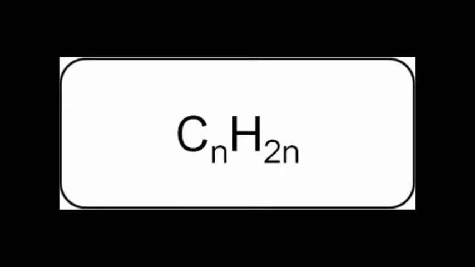Unsaturated hydrocarbons have one or more double or triple bonds between carbon atoms. Those with double bonds are called alkenes. The formula is CnH2n. Those containing triple bonds are called alkynes, with general formula CnH2n-2.